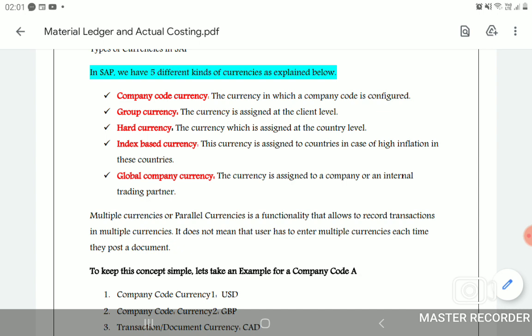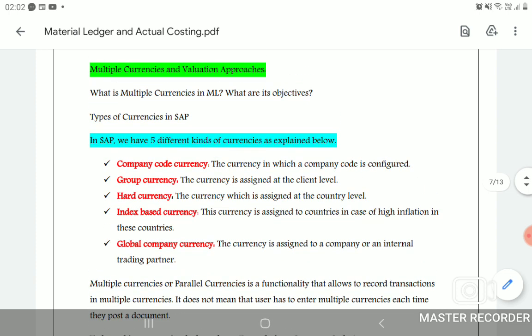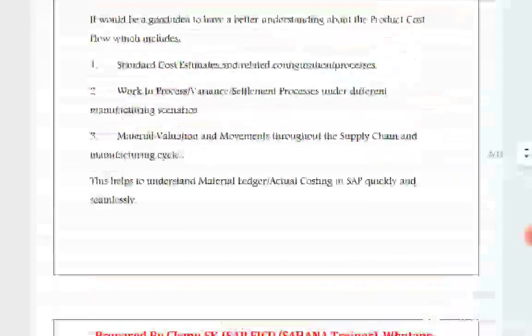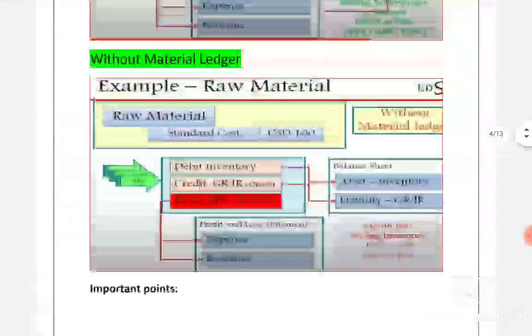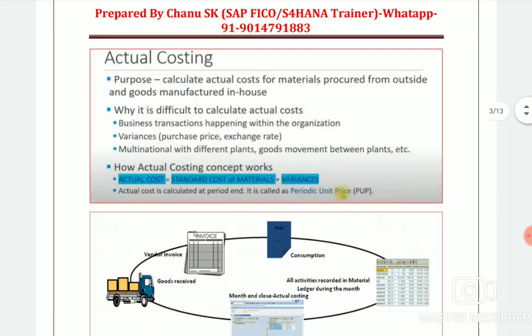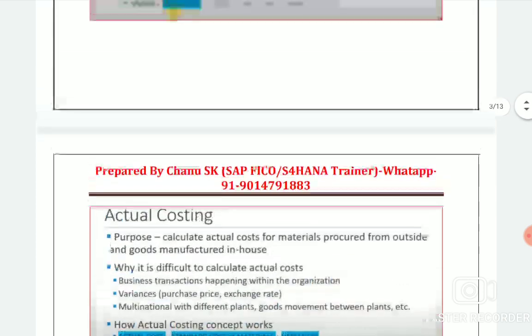The first one is group currency, and the second we cannot say should be hard currency, indexed based, or global currency. It depends upon the company code, which type of company and which type of currency needs to be evaluated. The client will say don't worry, so there are a total of 5 types of currencies. I'm explaining this concept because most people aren't aware how many currencies there are in S4 HANA and what the types are, so I'm just giving the overview.